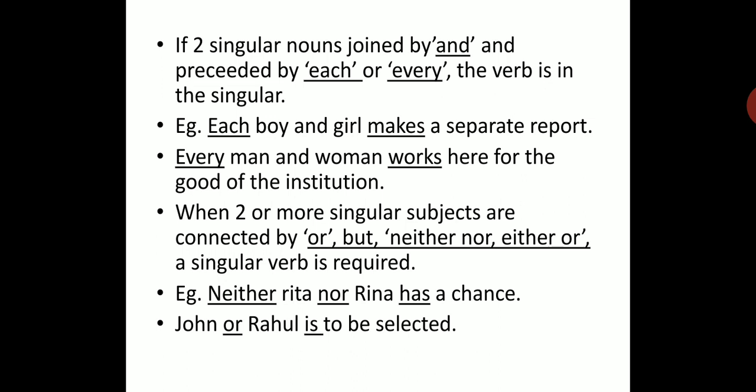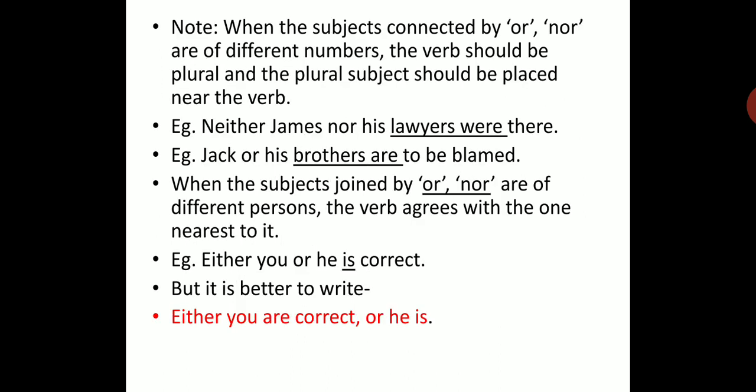If we say John and Rahul, which verb will you use then, children? Please think. We've just done an example earlier in the previous slide. Yes, I'm sure some of you can guess. Yes, my dear children, if two singular subjects like John, Rahul are joined by and, then we will use a plural verb. So John and Rahul are to be selected. But if there is or in between, then we'll write is. John or Rahul is to be selected.